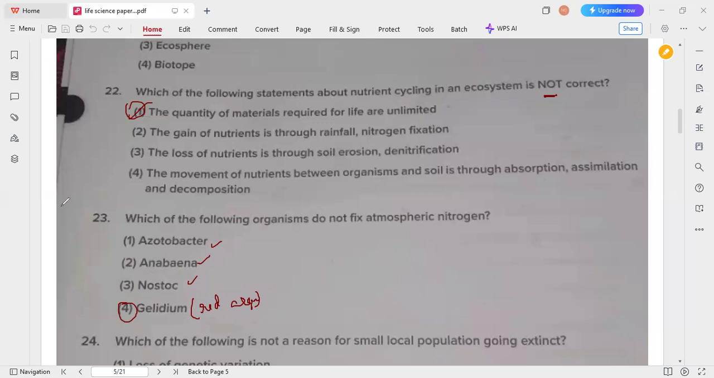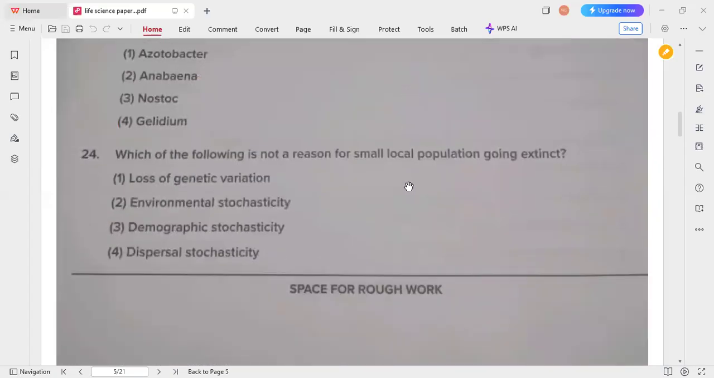Next question: which of the following is not a reason for small local populations going extinct? Here, dispersal stochasticity is not a reason for small local populations going extinct. So option 4 is the correct answer for this 24th question.